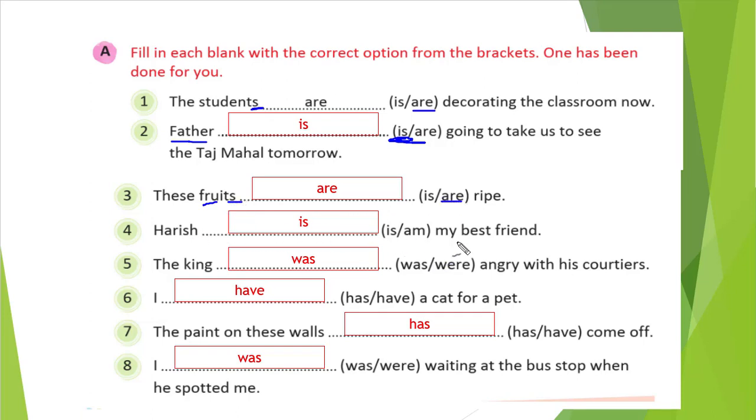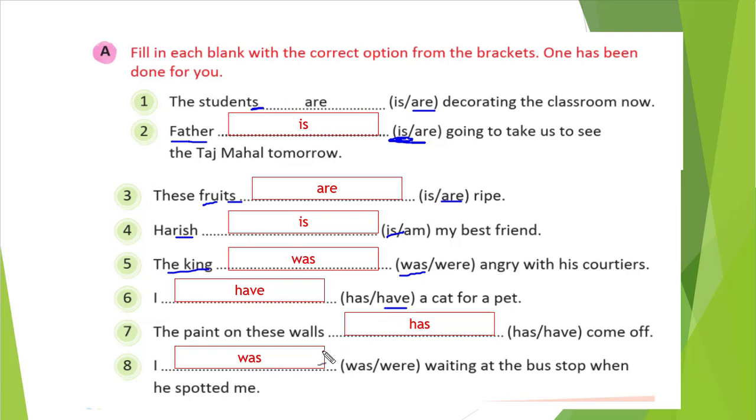Harish blank my best friend. Obviously Harish is singular, right? Whenever the subject is a person's name, we will use is only, right? So is is the correct answer. The king blank was or were angry with his courtiers. The king is singular, so we will use was. I, has or have, a cat for a pet. So with I we always use have. I have, singular.